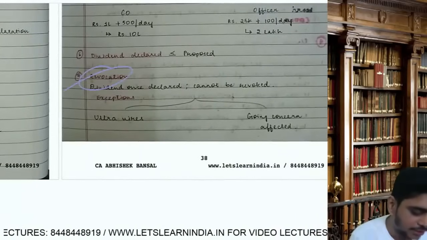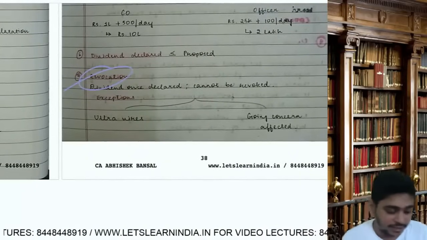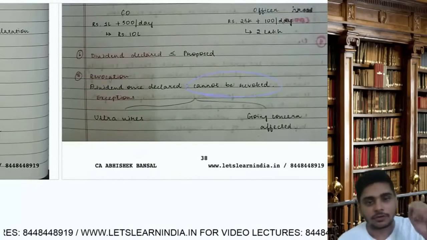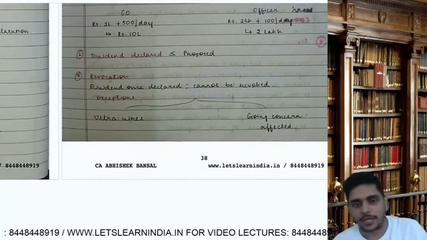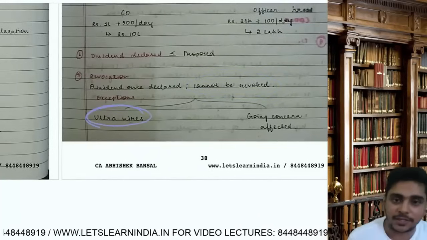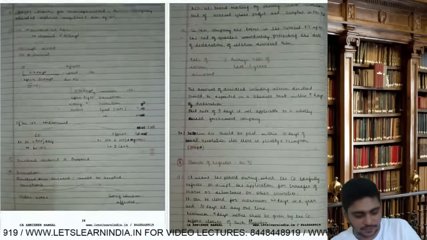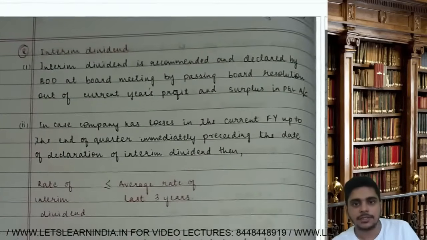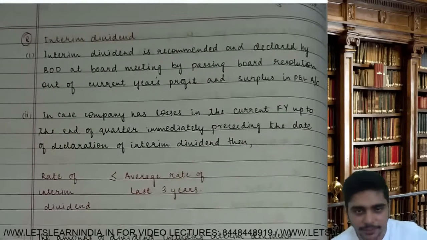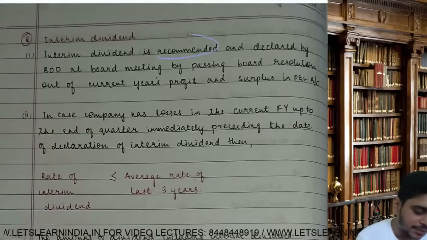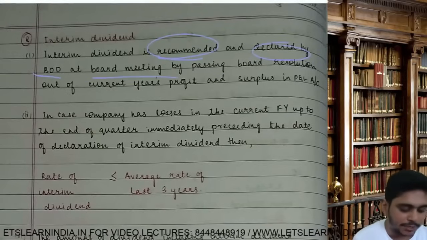Then revocation. So revocation means cancel. Once the dividend is declared, it cannot be revoked. However, it can be revoked in 2 cases. One is ultra vires, other one is going concern affected. Clear? Next, interim dividend. Interim dividend is recommended and declared by board at board meeting by passing board resolution.